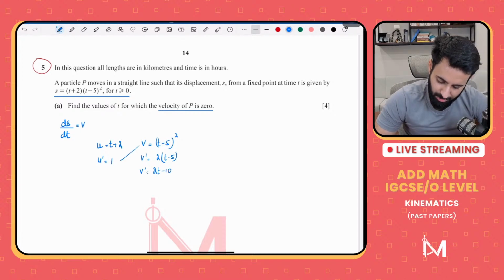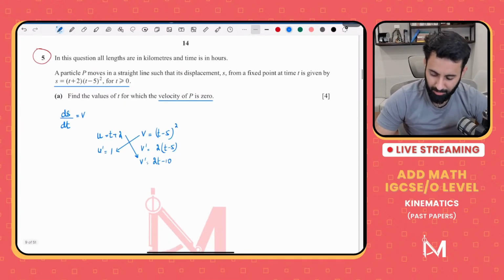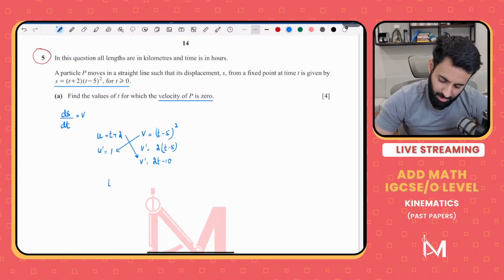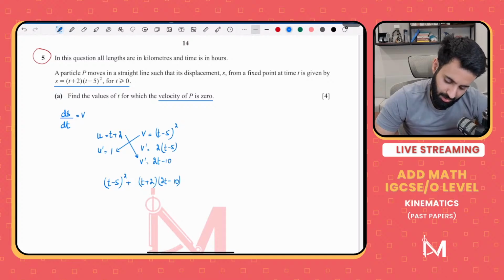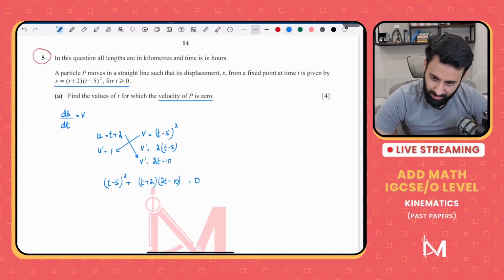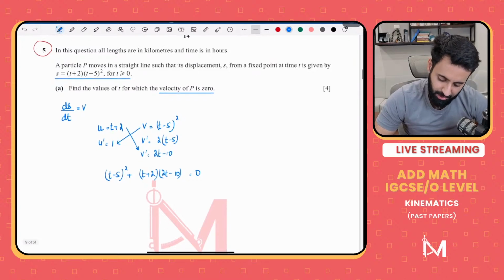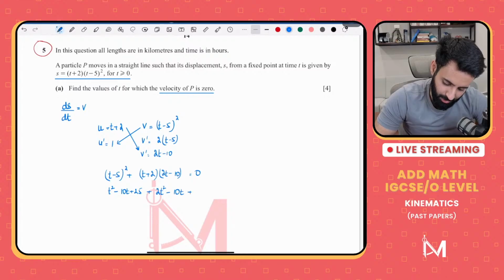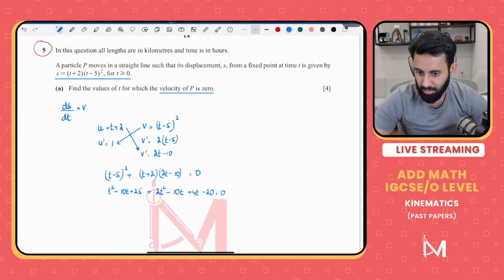Okay, so vu prime plus uv prime. So vu prime means t minus 5, the whole thing squared, plus uv prime means t plus 2 into 2t minus 10, is equal to what? Is equal to 0. So I guess I'll have to expand it. I think I should have expanded it earlier only. So t squared minus 10t plus 25 plus 2t squared minus 10t plus 4t minus 20 equals 0.